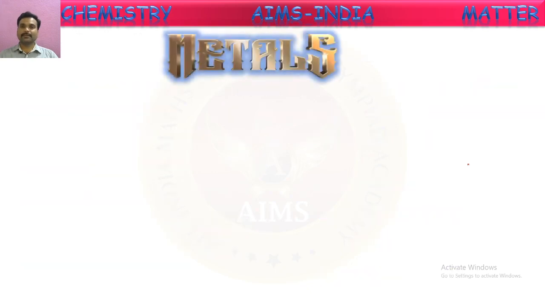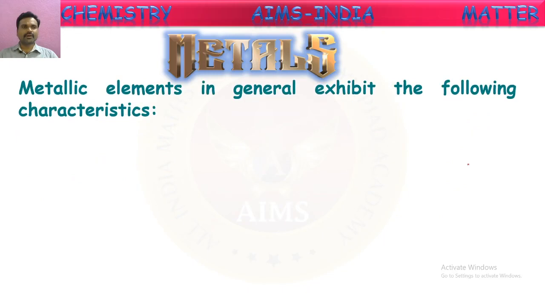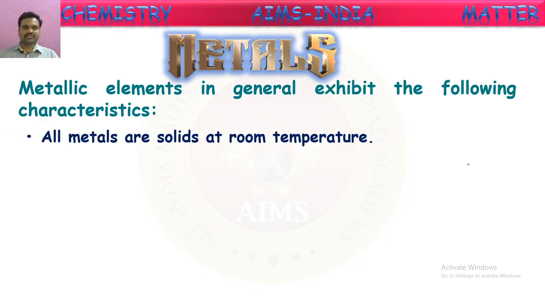First among them are metals. Metallic elements, in general, exhibit the following properties. Based upon those properties, certain elements are categorized as metals. So, what are those properties? Let us see here. Metals are solids at room temperature.